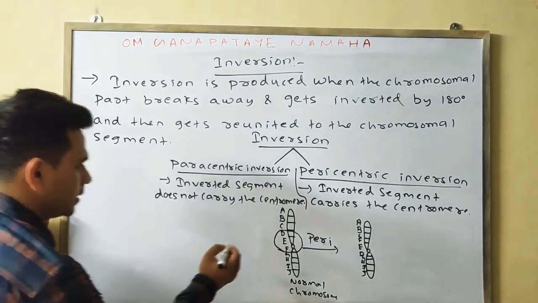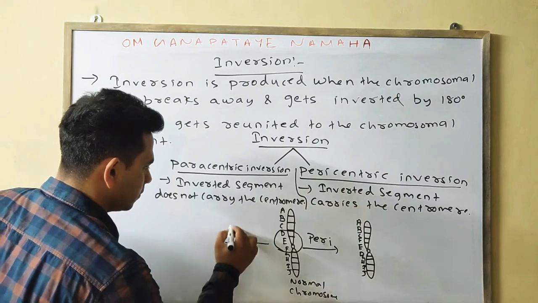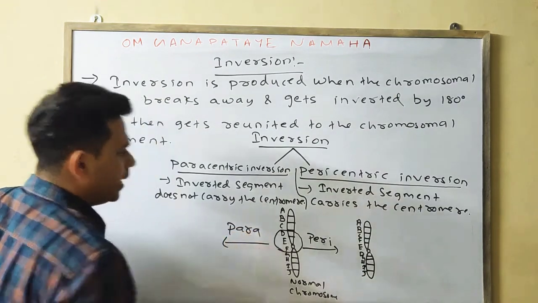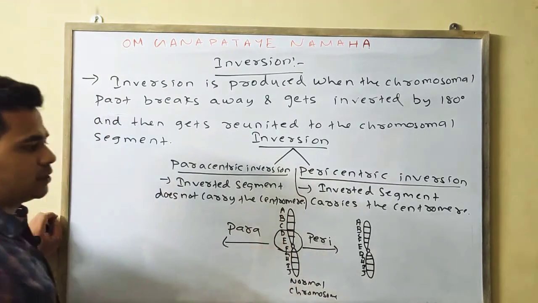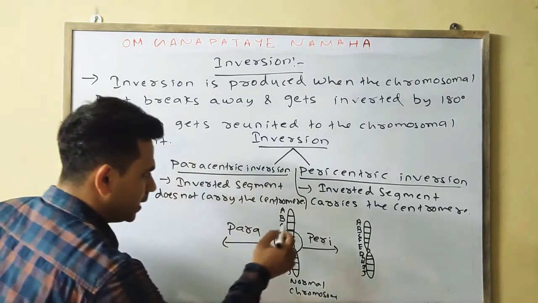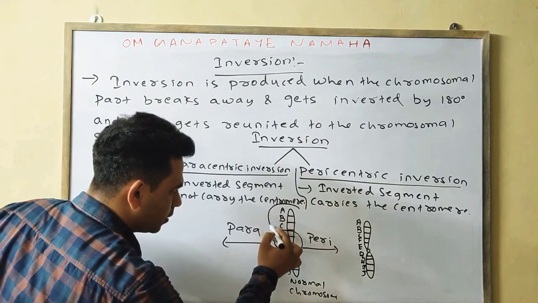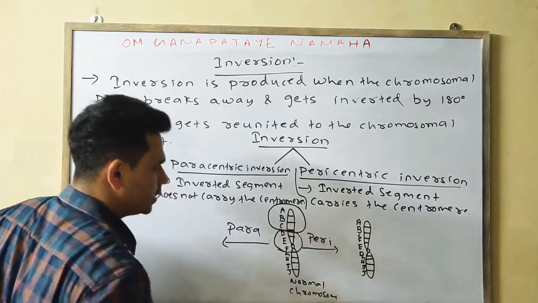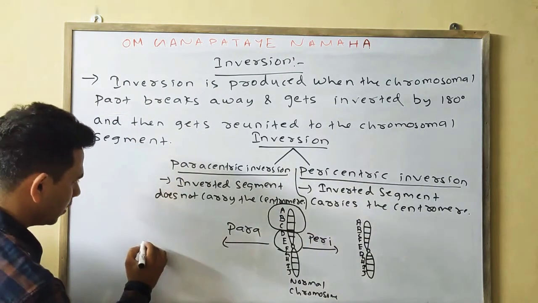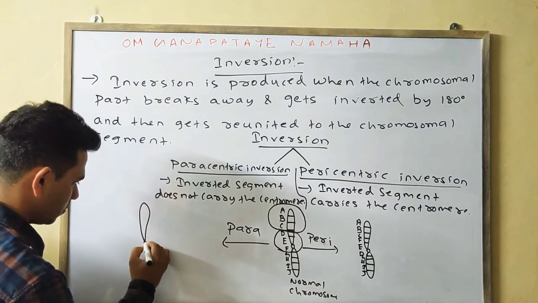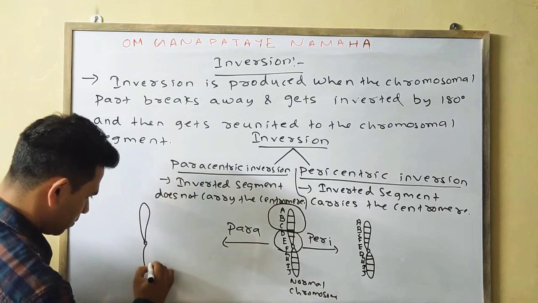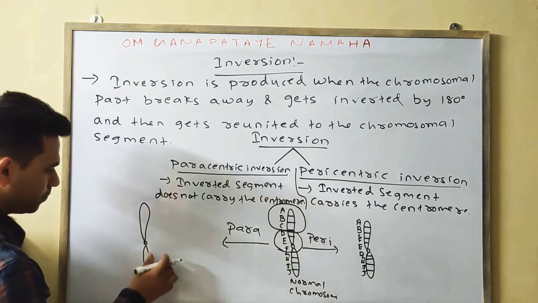What is paracentric inversion? Simply, if the inverted segment does not carry the centromere. In paracentric, if we take the above three segments, or we can say three genes, what will happen?